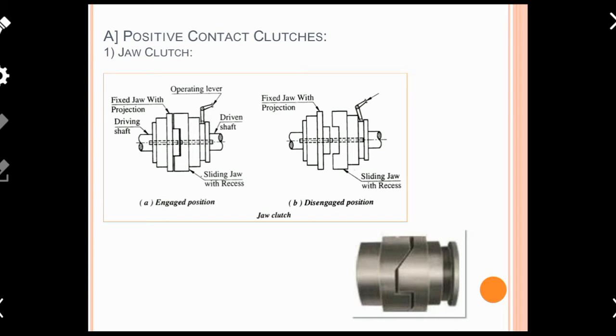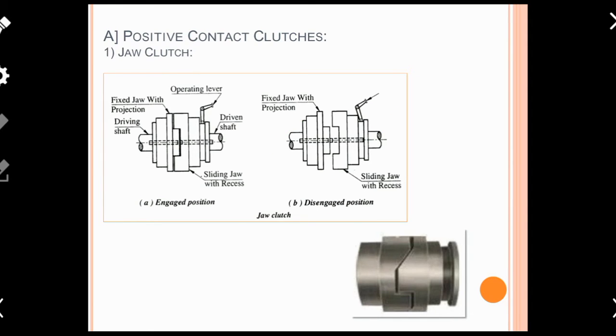In the engaged position, the parts mounted on the driving shaft are in contact with the parts mounted on the driven shaft. So the engaged position means power transmission, whereas in the disengaged position there is no contact between the driving side and driven side.